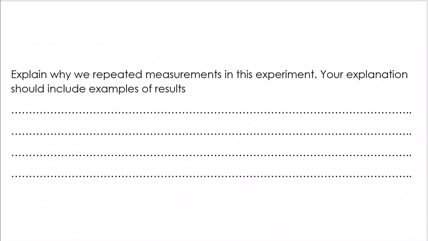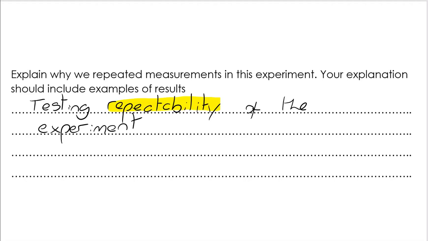Okay, some more questions. Why did we repeat measurements in the experiment? And first of all, we're testing the repeatability of the experiment. Remember, repeatability is whether you can do the same thing again and again and get similar results. Reproducibility is if somebody else can do it or follow a different method and still get to the same results. Remember, to reproduce, you need more than one person. So repeatability is you doing it. Reproducibility is other people doing it and still getting the same results.